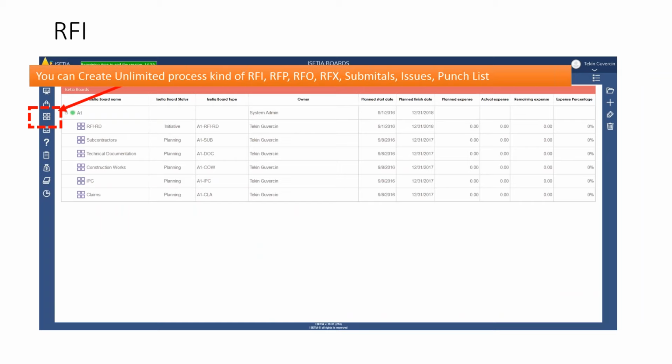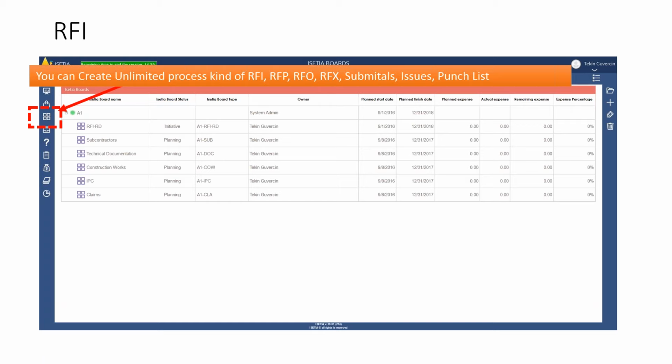Now the process, which today we will speak about, is the RFI. What I want to mention, ISETIA is a unique system which allows you to create your own process. For example, there is other software which provides RFI management capabilities, but why is ISETIA different from them? Because you can manage multiple processes for each type of work.